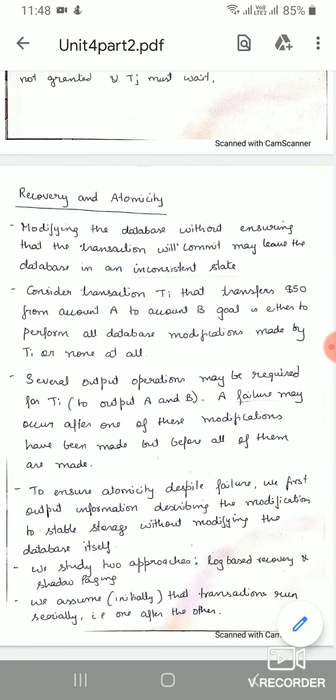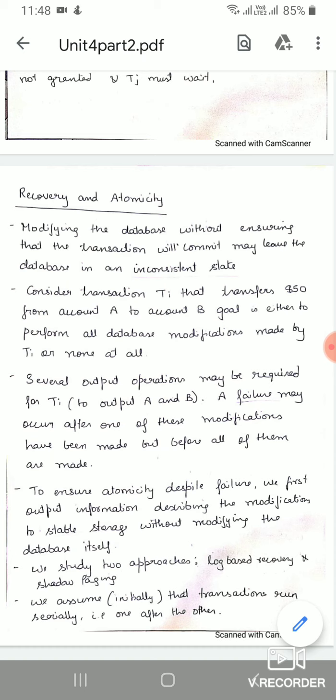Next is to ensure atomicity despite failure. If there is a failure in the middle also, we have to roll back and come to our previous state. It should not be in a state where only half the set of instructions are executed and we are still looking for the output. Such a situation should not occur. We have to execute all the instructions or none of the instructions. So that is atomicity, which we have to guarantee.